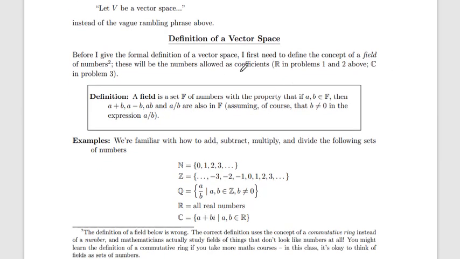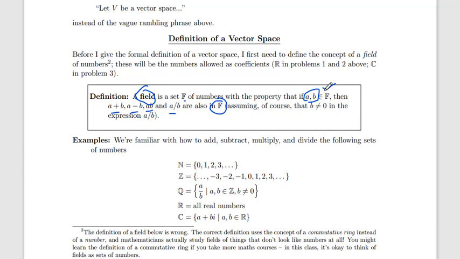Okay, let's start with the first of all, field. What is a field? A field is a set F of numbers with the property that if two numbers belong to F, then their addition, subtraction, multiplication and division are also in F. So this is called a field.